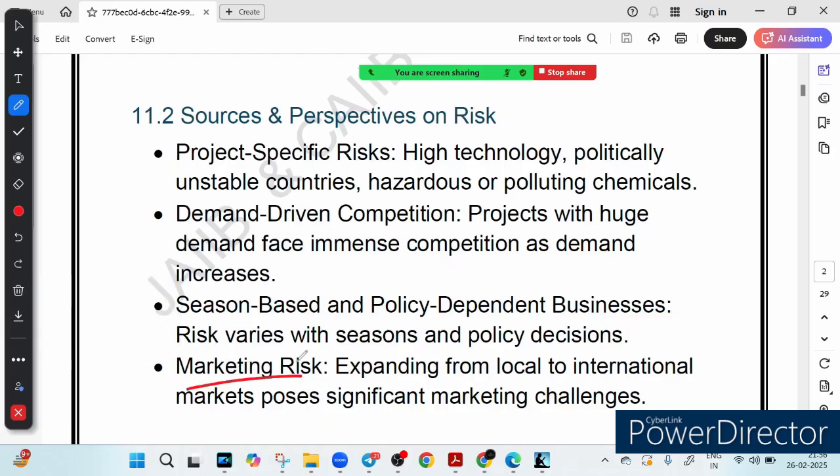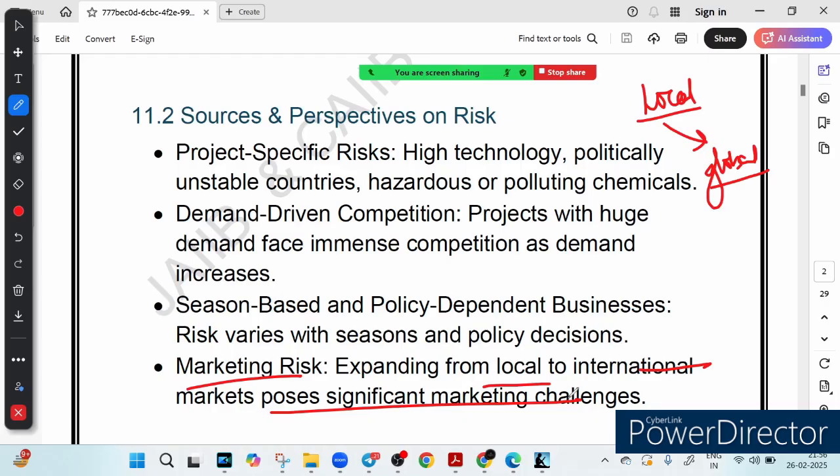Another thing is marketing risk, which means expanding from local to global. When I talk about marketing risk, it simply means that we are currently local and we are moving global. Selling a product in your hometown is easy, but expanding to the international market, what do you think? That's a whole new ball game. Different culture, customer habits, and advertising strategy make marketing a challenge. A product loved in India might not work in the US and vice versa. A company needs a solid marketing strategy to succeed globally, right? Expanding from local to international market poses significant marketing challenges.